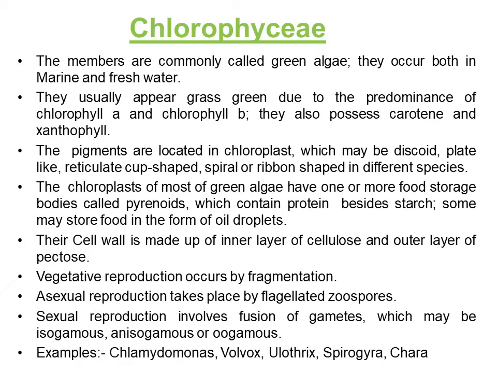The pigments are located in chloroplasts, which may be discoid, plate-like, reticulate, cup-shaped, spiral, or ribbon-shaped in different species. The chloroplast of most of the green algae have one or more food storage bodies called pyrenoids, which contain protein besides starch.